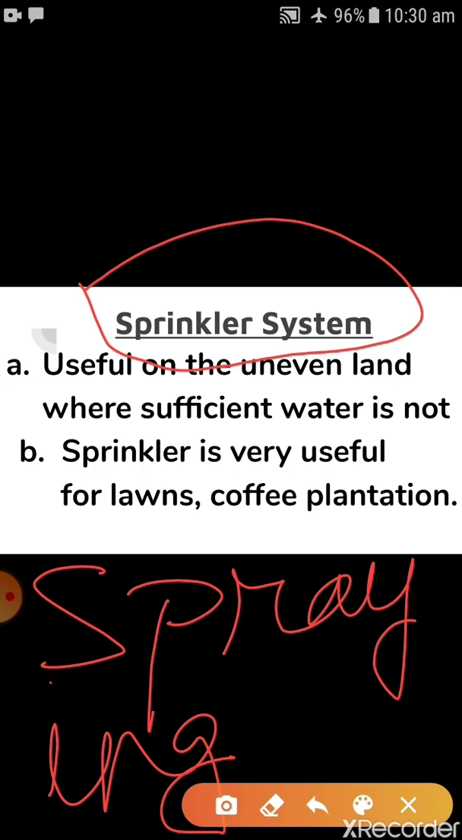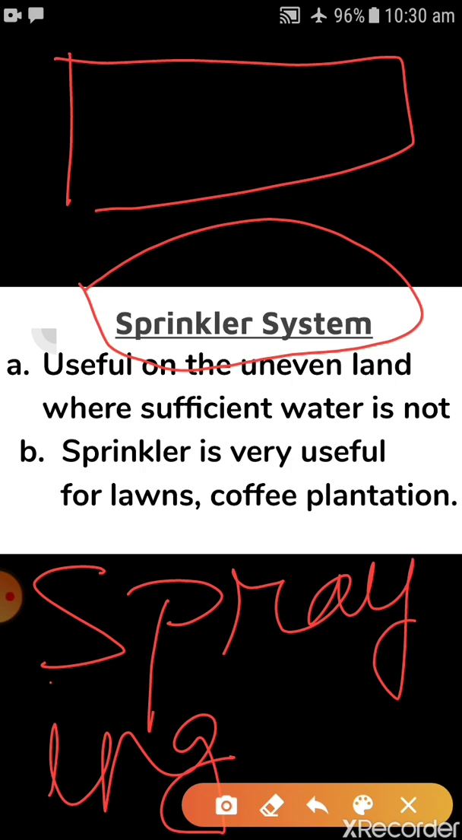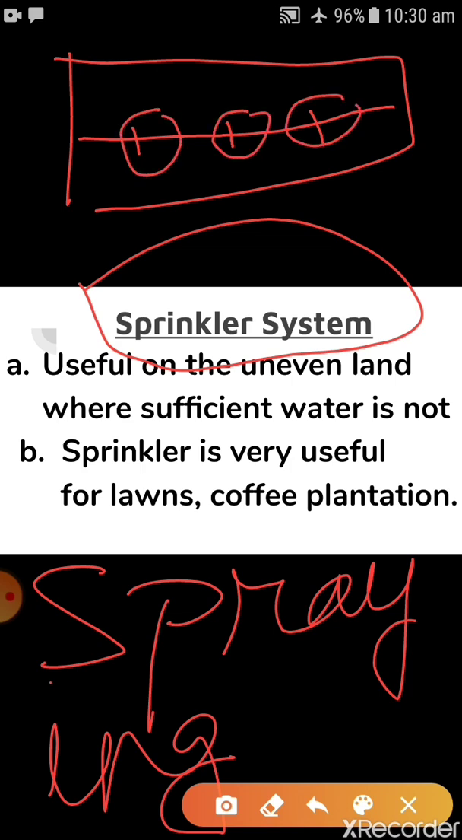water all around. So this is your entire field. Let's imagine this is your entire field, children, and water is sprinkled like a fountain all over the field, like a full big pipeline is there. After small gaps, nozzles are there like this, and water is sprinkled like a fountain.